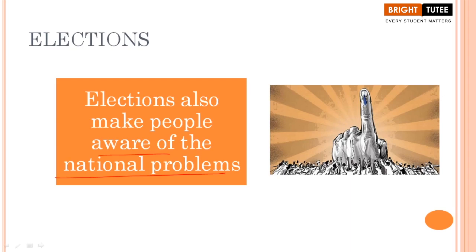So definitely they are going to look at the problems that they are facing and how these leaders who are affiliated to BJP or Congress or any other major national party have worked for the betterment of the people. These are some of the points that they are going to keep in mind.